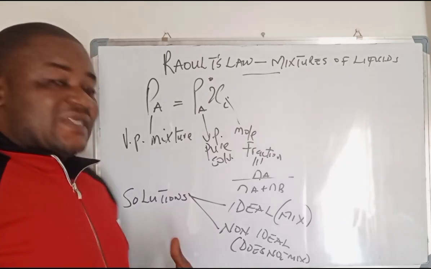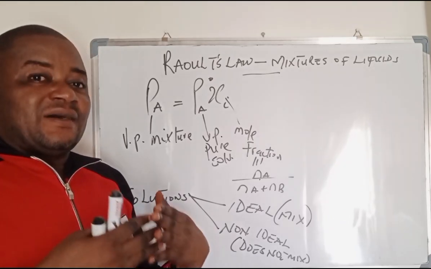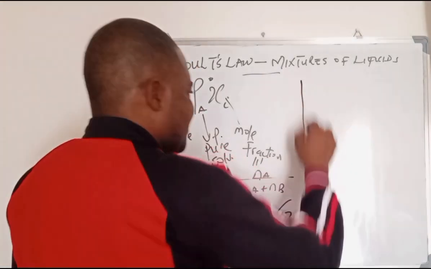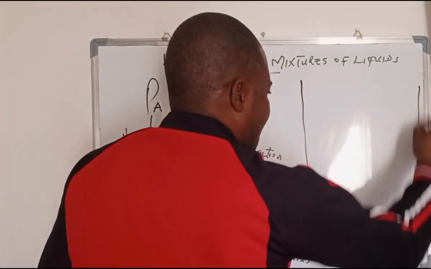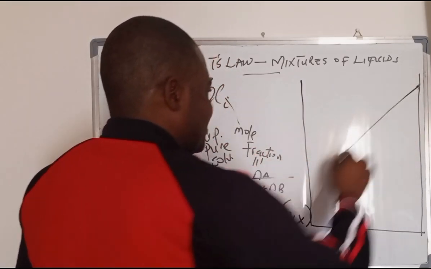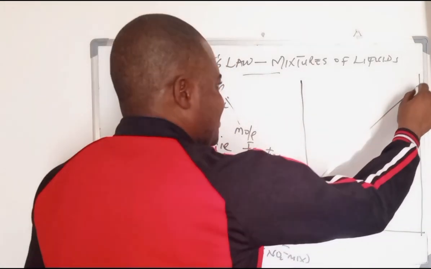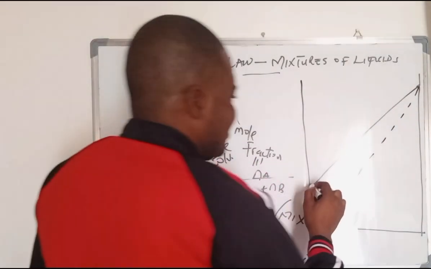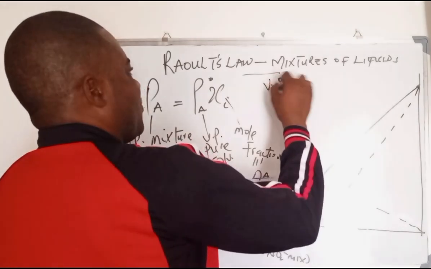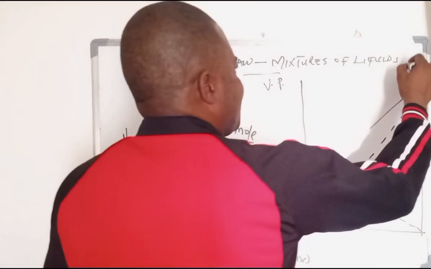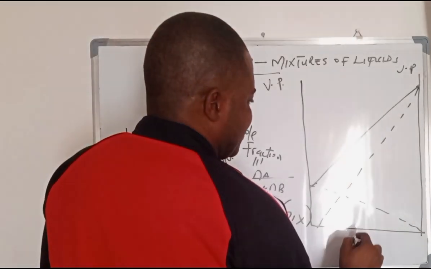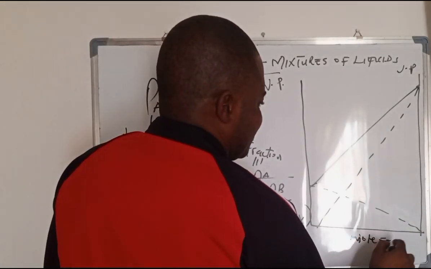Now, what does the ideal solution plot look like? According to him, there is a plot in this way, and from here there is a straight line this way, and there is a dotted line this way, and here there is a dotted line to this point. According to Raoult's law, this axis is vapor pressure, and this side here is your mole fraction.